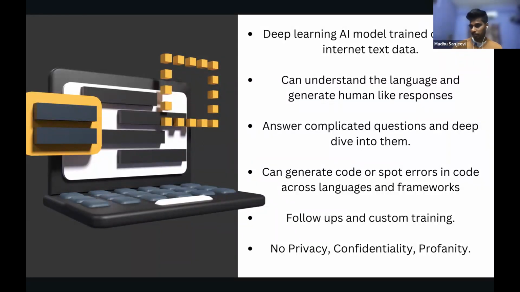And it also trains based on your inputs. And the final thing is, you don't want to enter any information that is very confidential. Also, of course, it's not trained to give any swear words and bad words. It's mostly positive, whatever you say, it's going to reply politely and nicely. So that's my summarization, I guess. I think ChatGPT can do better, but this is what I understood.